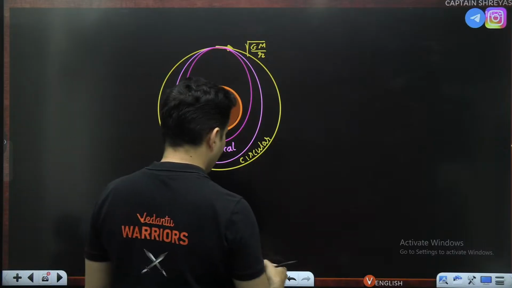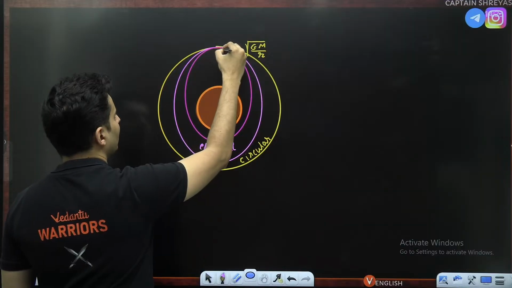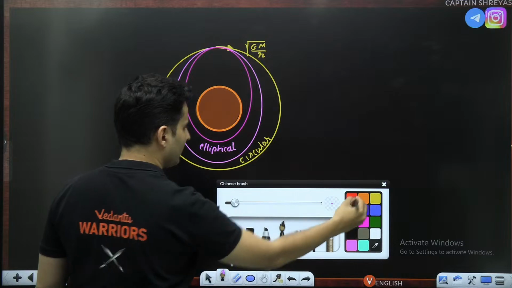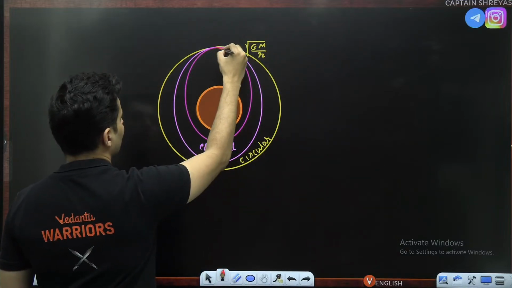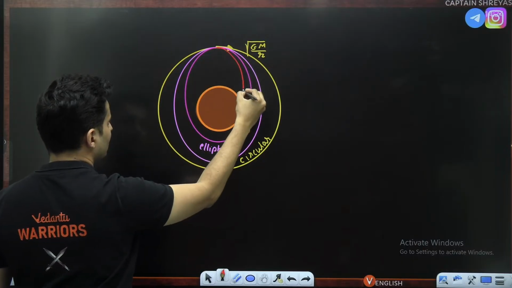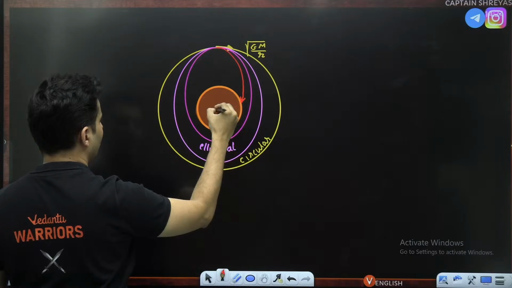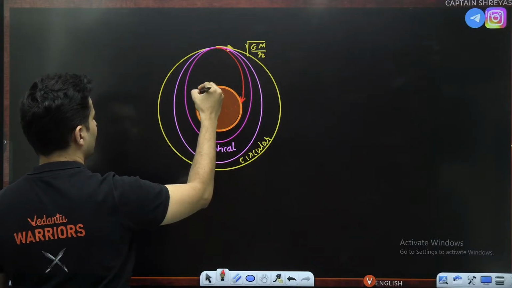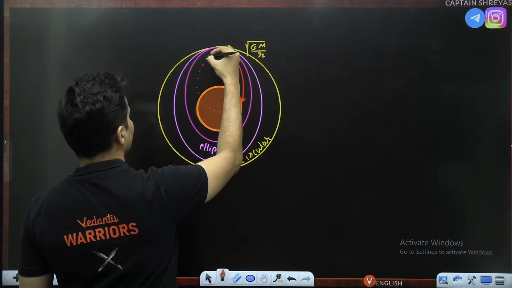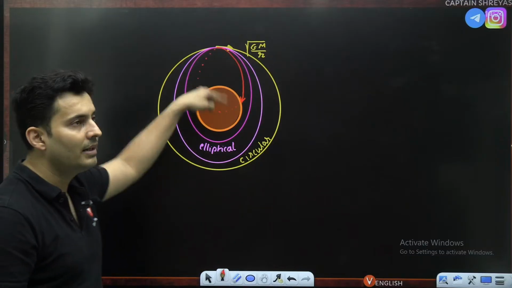In a special case, if the ellipse becomes so small, it will probably even hit the surface of the earth. It was unable to complete its elliptical path. So it will hit the surface of the earth if you reduce the speed too much.